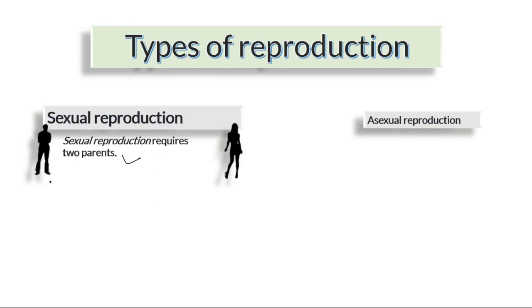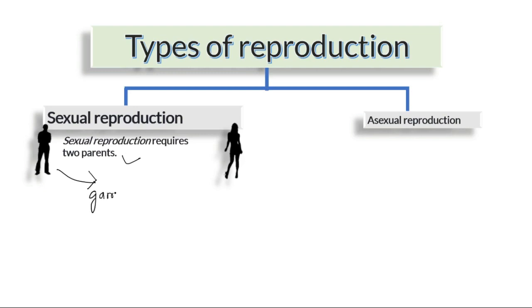So what happens during sexual reproduction is that each parent contributes a sex cell. The father gives his sex cell, which is called a gamete, the male gamete, not the female gamete, and the mother will give a female gamete. So look at this word.